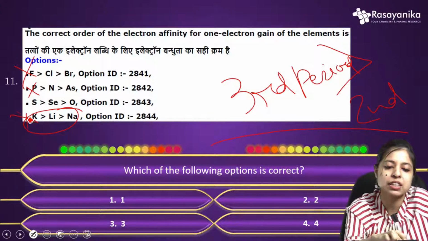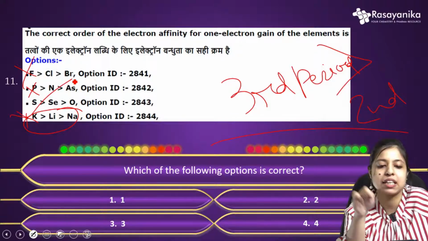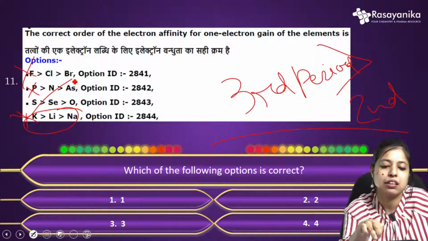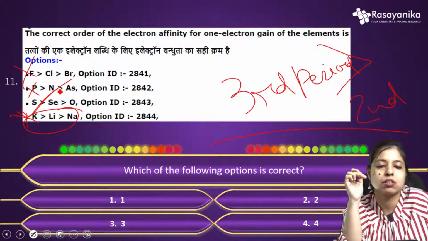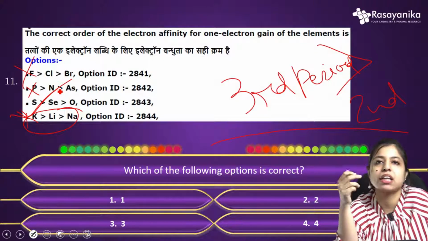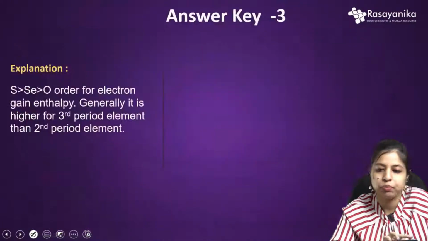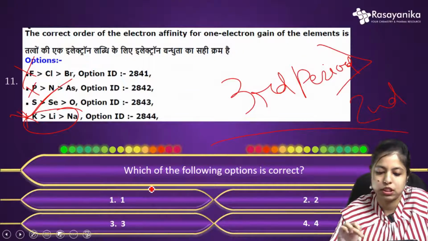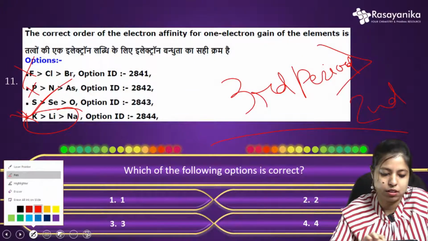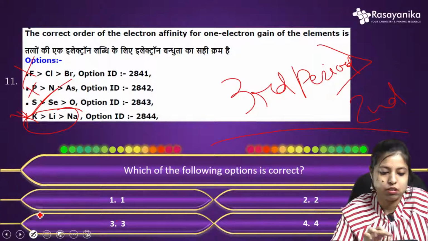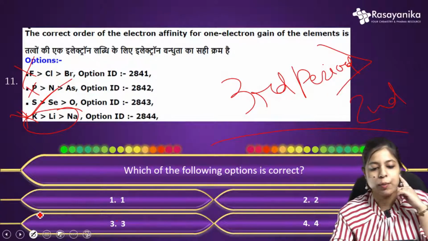So option C is remaining, and it is pretty simple. The third period element is higher than the second period element. This is the first thing, and it has the higher value. So sulfur is greater than selenium, which is greater than oxygen. So this will be the correct order, and option 3 will be the correct option. Am I clear to everyone?